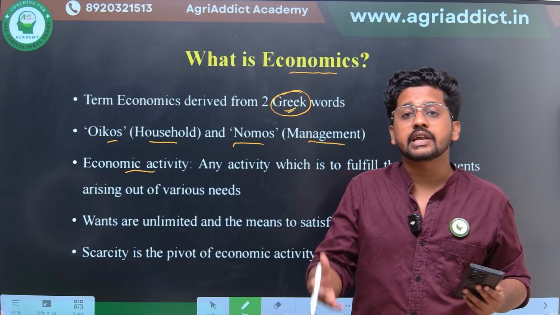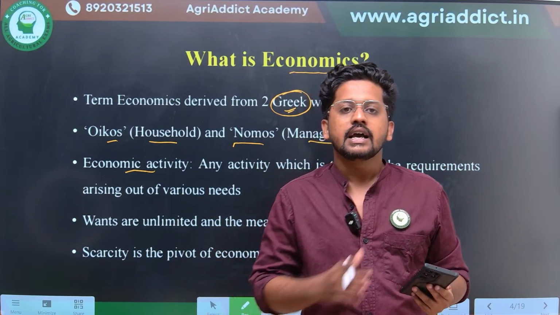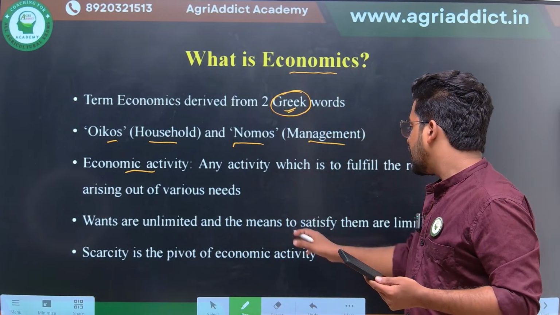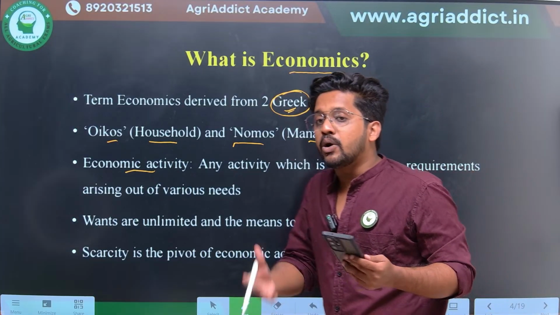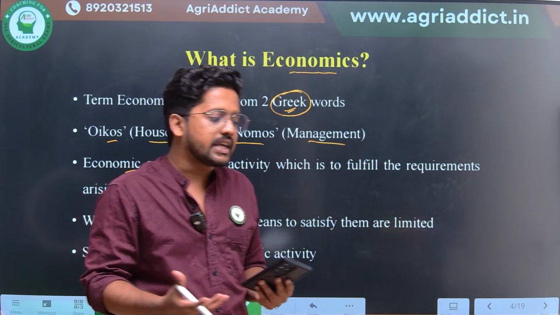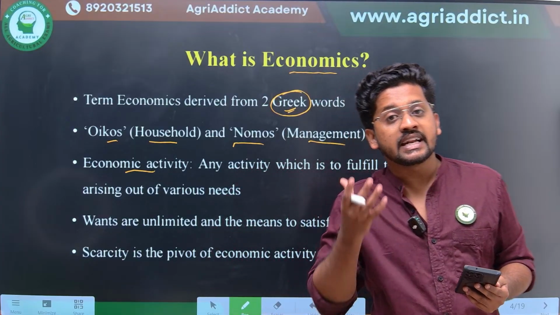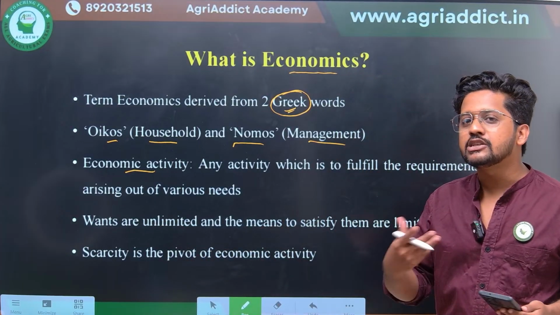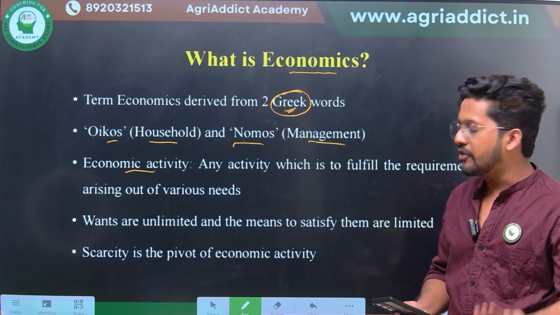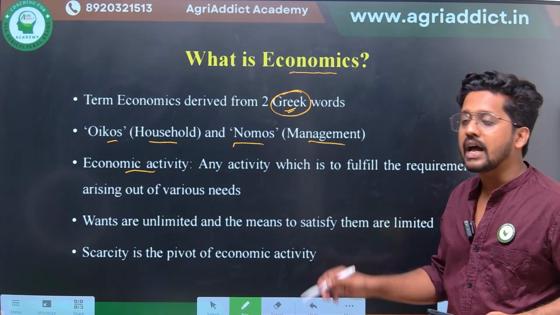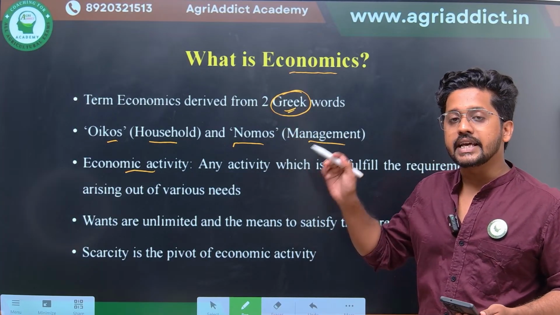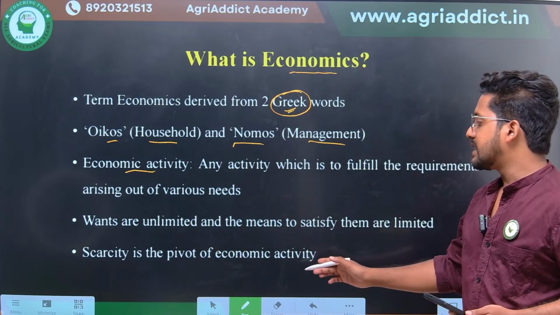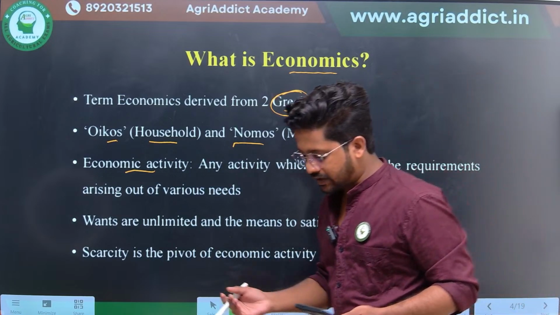If we are comparing the requirements of each and every nation in the world, every nation will be having the requirement of usage of these fossil fuels, but means to satisfy them are limited, because the actual quantity of the fossil fuels present in the earth is very limited, right? So therefore wants are unlimited, and the ways to satisfy those wants are very much limited. And here comes the importance of studying economics as a separate subject stream. And scarcity can be considered as the pivot of all the economic activity.